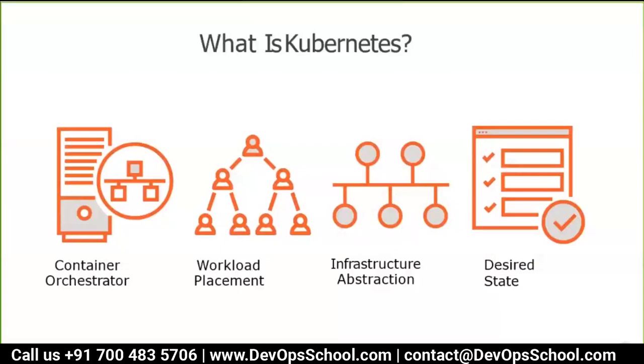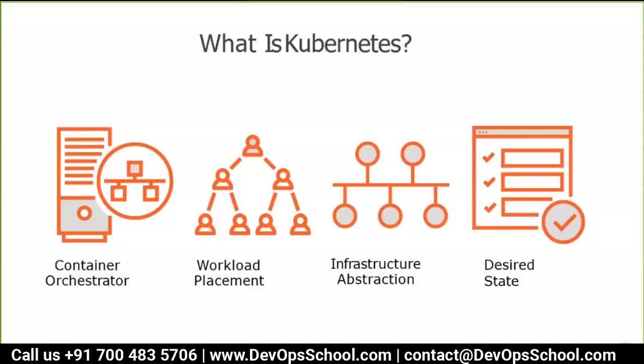Now guys, Kubernetes is also workload placement. What is workload placement? I told you, remember, if one node goes down, multiple containers go down, so they will be recreated immediately. They will not wake you up. They will place the remaining work of the containers on different nodes, parallelly, separately. That way it helps you place the workload in the cluster.